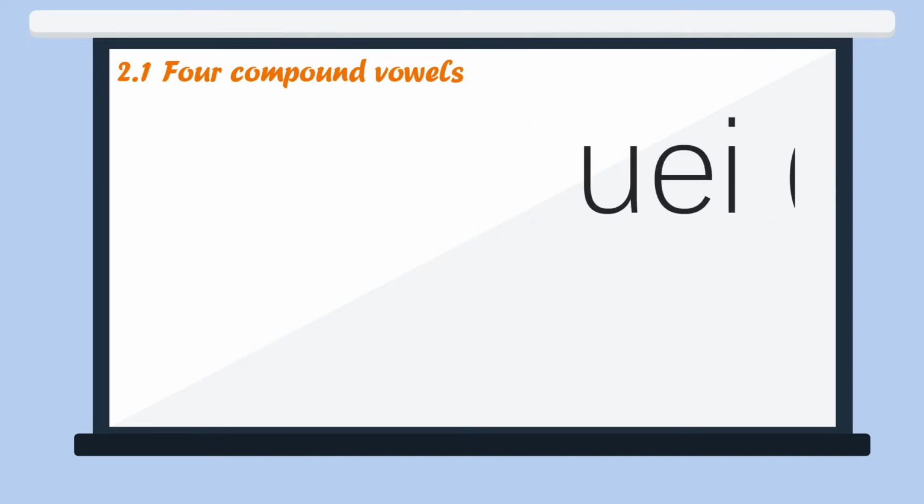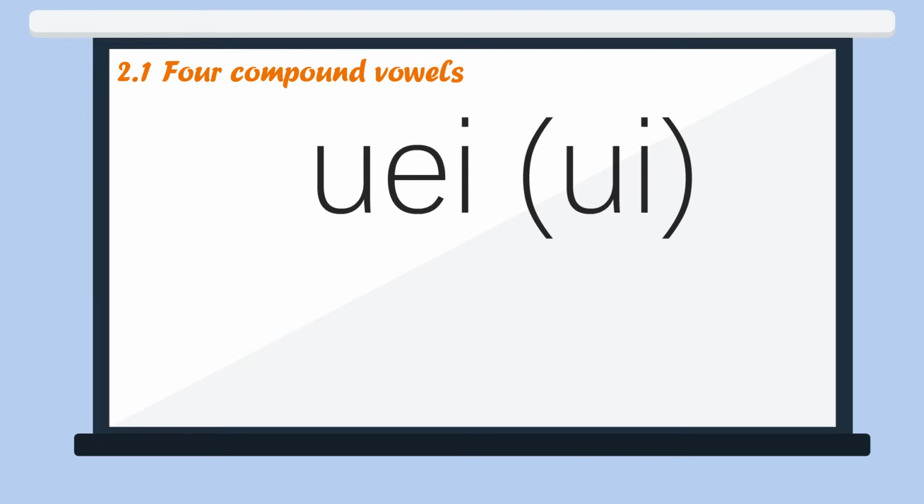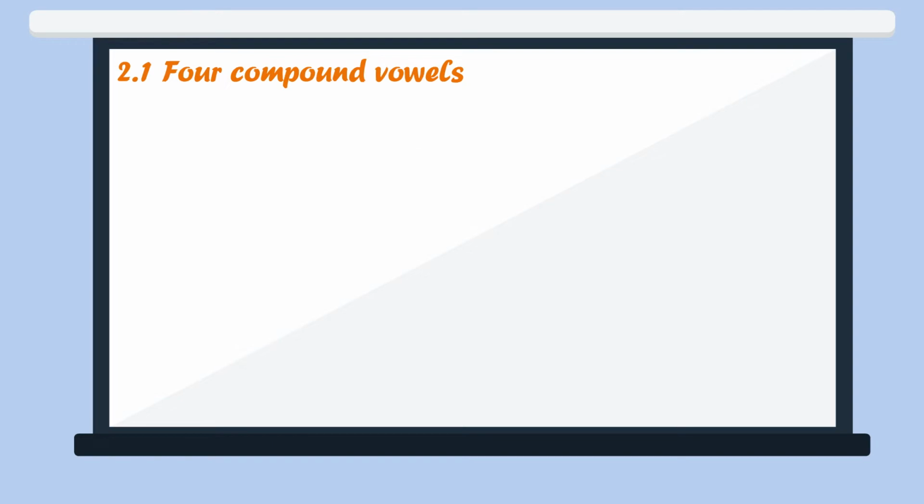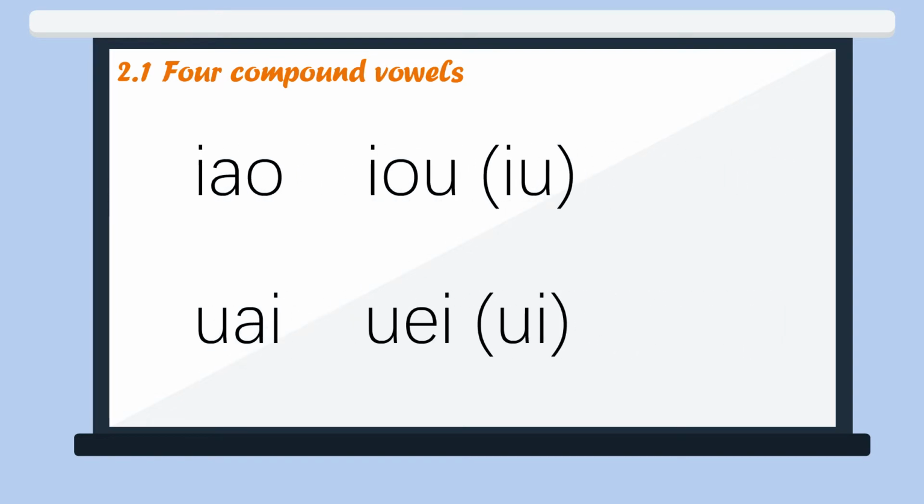The fourth one, Wei. This complex vowel compound is produced by pronouncing the Chinese simple vowel U first, followed by the compound A. Please read after me. Wei, Wei, Wei. Let's read the 4 compound vowels one more time. Yao, yo, Y, Wei.